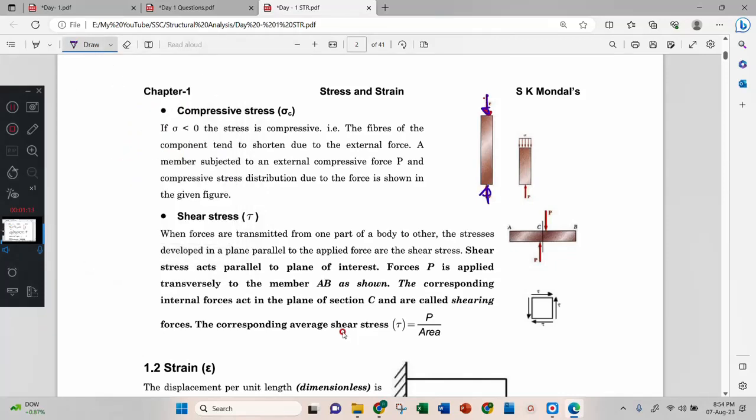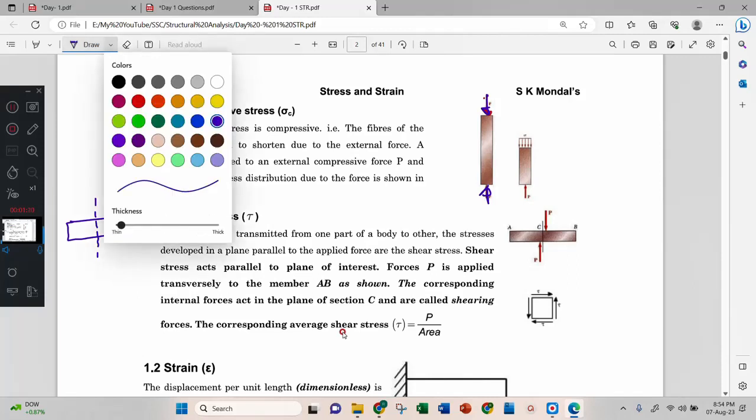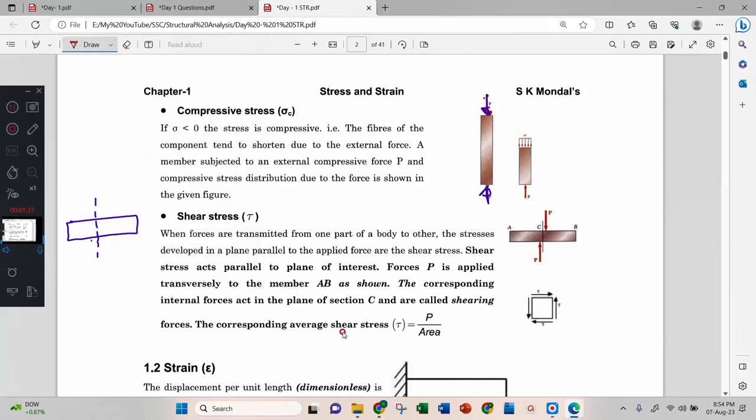Then another force comes: shear force. Shear force means this is the body, you have this section, but this time the force is not compressing or expanding. It is applied differently, this way, so that at the end the body will be cut like this. Okay, it's like a scissor, and it will cut the body.